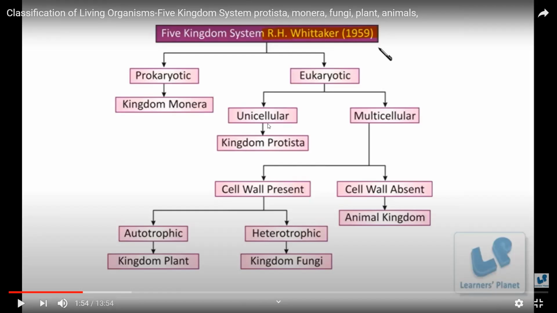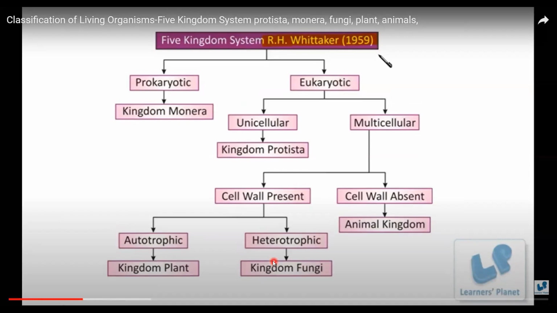Protista is unicellular. In multicellular, we have the animal kingdom, fungi, and kingdom Plant. Kingdom Plant is called autotrophic. Kingdom Fungi is called heterotrophic. And in animals, the cell wall is absent.